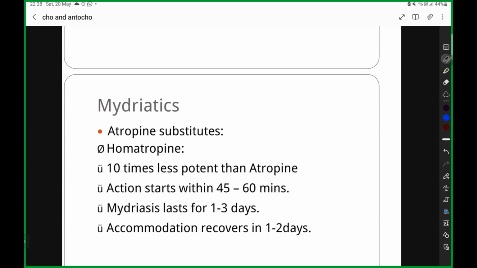You are going to see the fundus. To see the fundus, mydriasis should be done. To have a good mydriasis in a child, you are going to use homatropine. Homatropine is 10 times less potent than atropine, and the action starts within 45 to 60 minutes, and mydriasis lasts for 1 to 3 days. You are going to explain to the patient that accommodation will recover only after 1 or 2 days, and there is no need to worry.